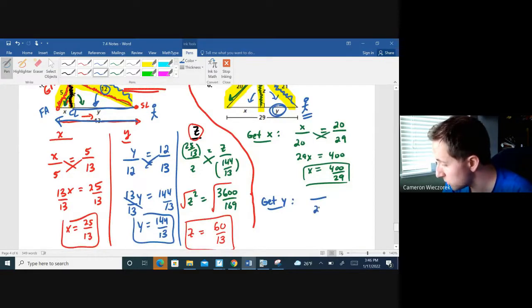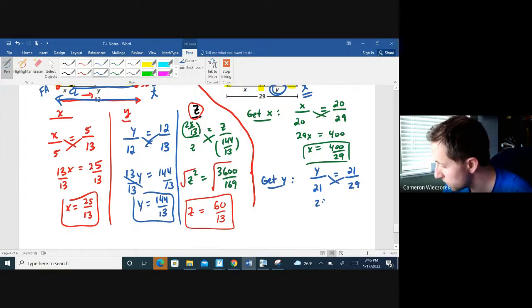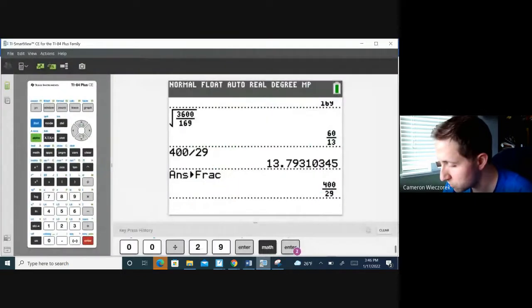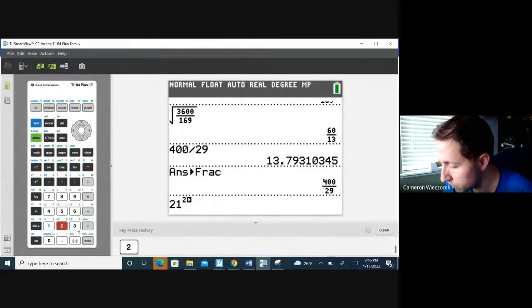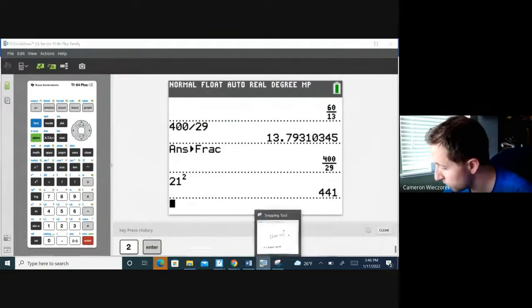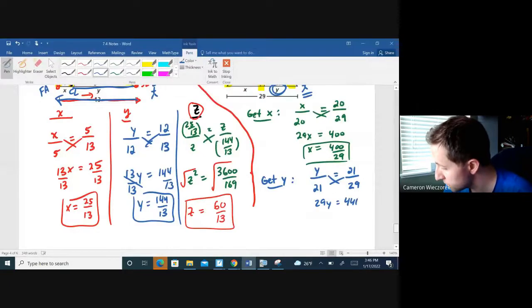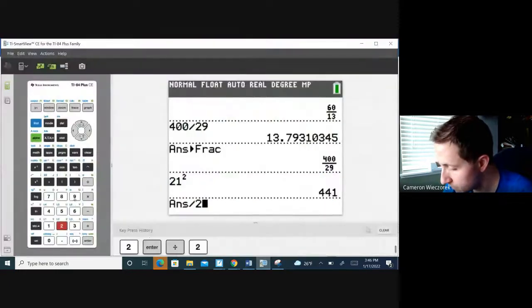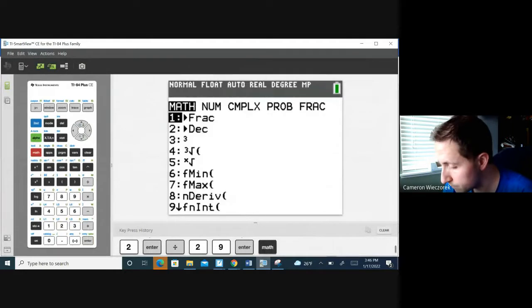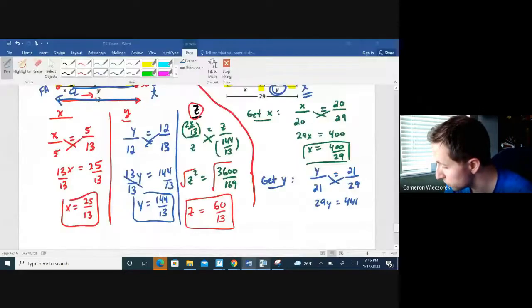He went down that 21 unit long set of giant moguls. He could go y units back to the chairlift or 29 units all the way across. Cross multiply, I get 29y equals 21 squared, I believe, is 441. Let's see. Yeah, 441. Divide both sides by 29. Math frac that, and I get 441 over 29.